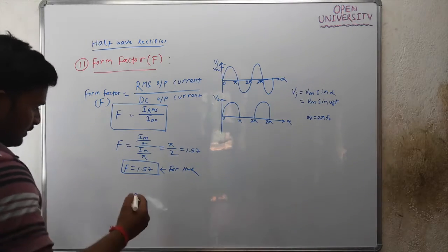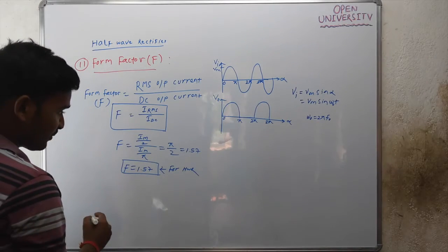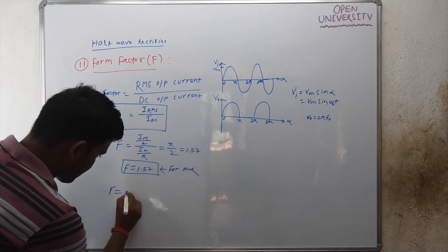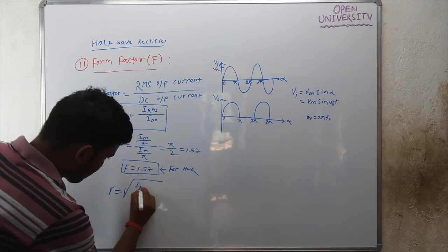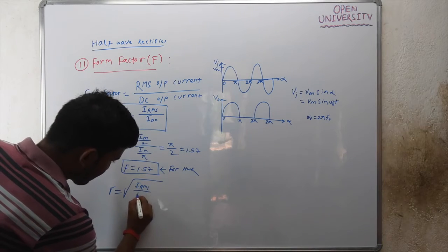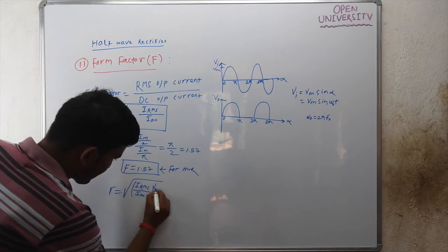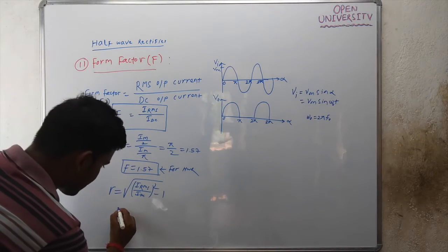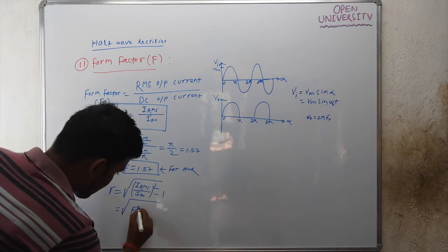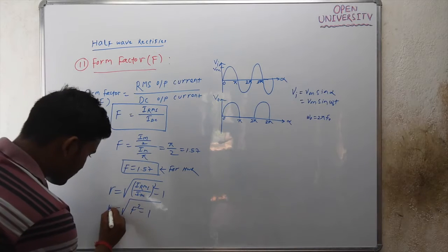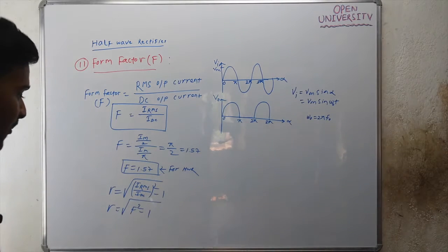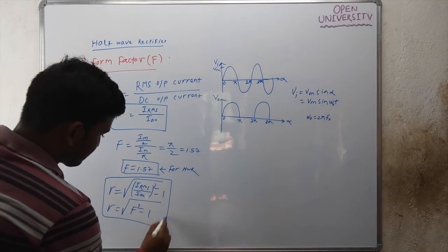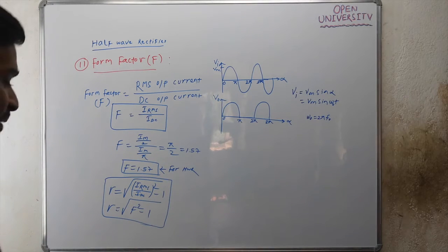You know the definition of ripple factor. The formula for ripple factor is R equals under root of (IRMS by IDC) whole square minus 1. And what is IRMS by IDC? It is nothing but form factor. So it is under root of form factor square minus 1. So this is also the formula for ripple factor. This is the relation between the ripple factor and form factor.